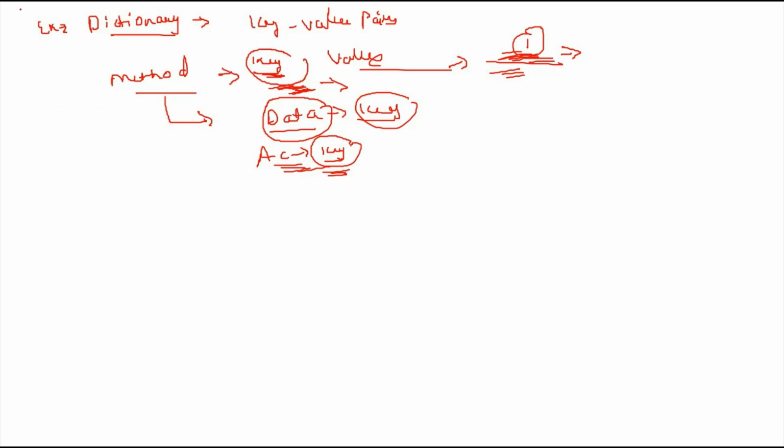This is just like a method. This is a technical example.